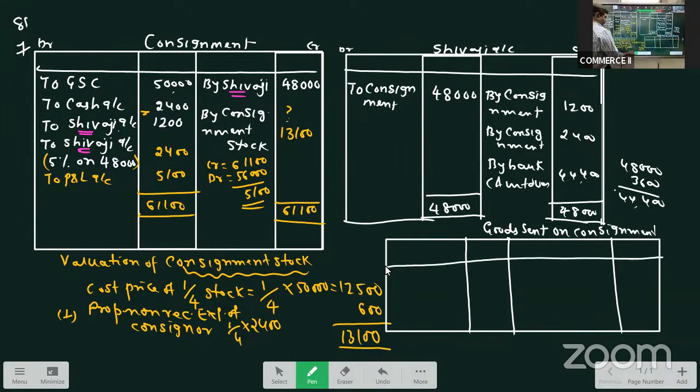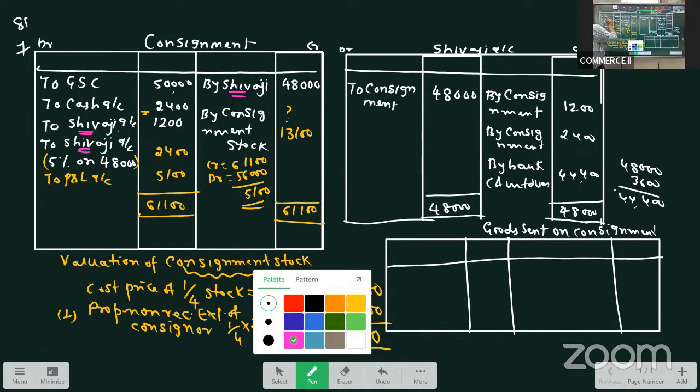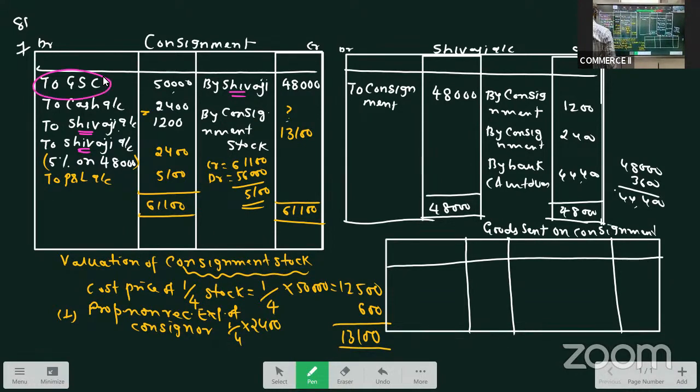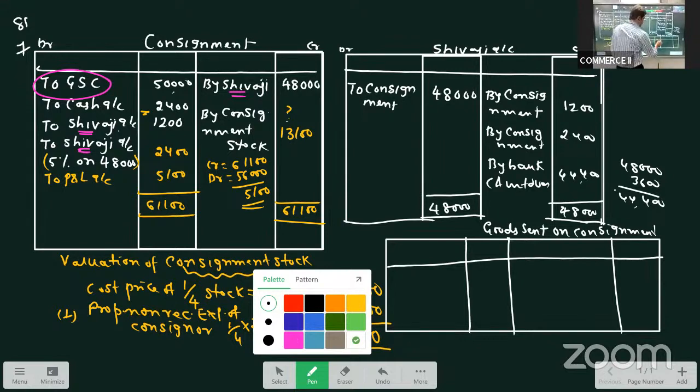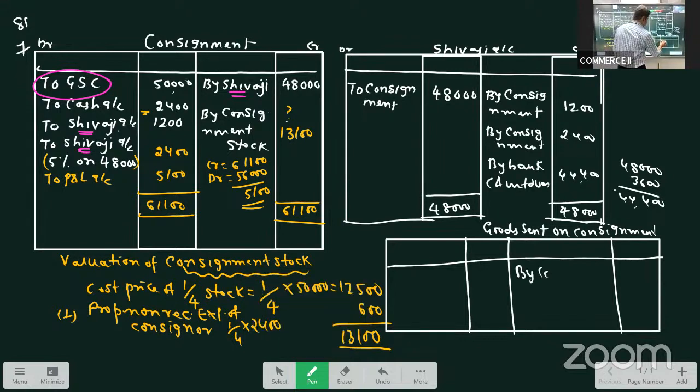Again, this will be posted from consignment account only. See this item. We wrote consignment account debit to GSC. In GSC, this item is taken on the credit side as again by consignment. And what is the cost price? 50.